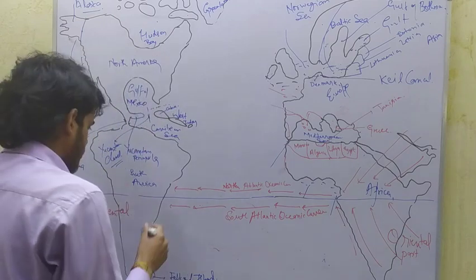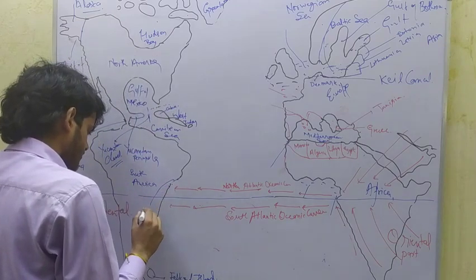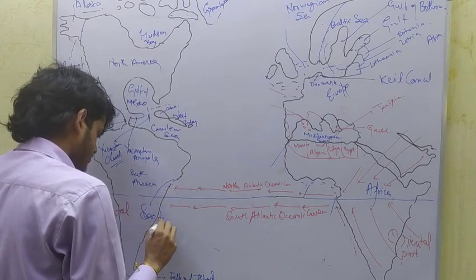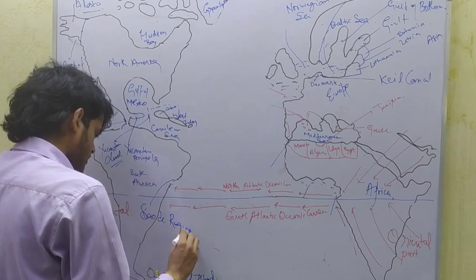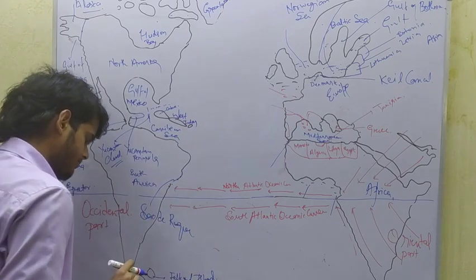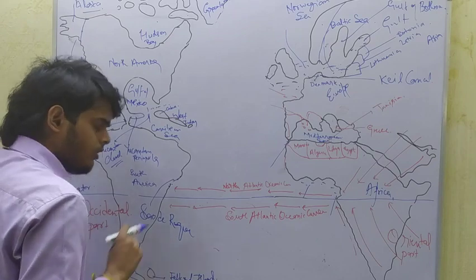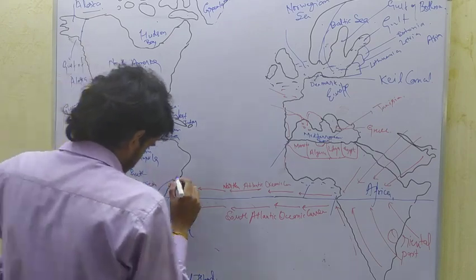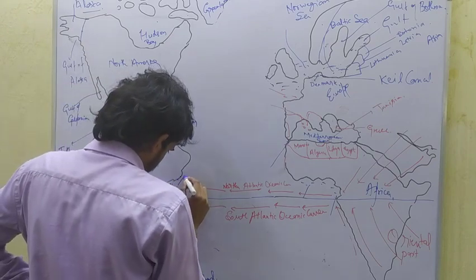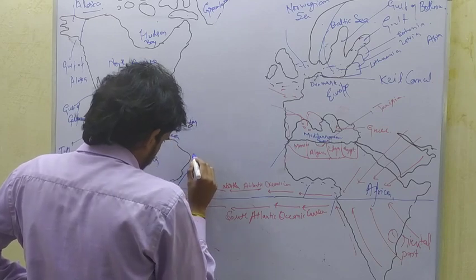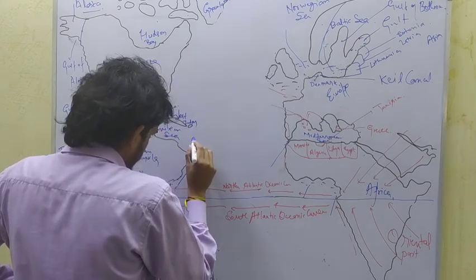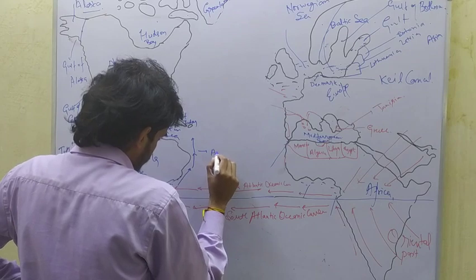Near Sao de Roque of Brazil, the North Atlantic current hits the North American coast and it moves northwards as Antilles current.